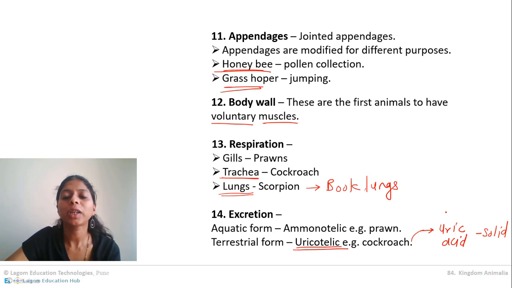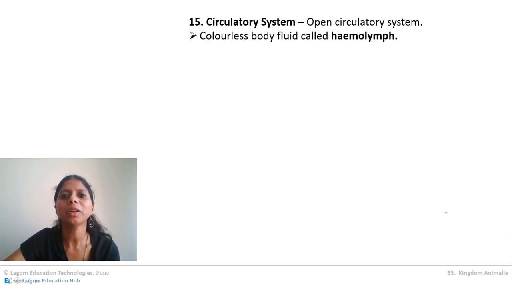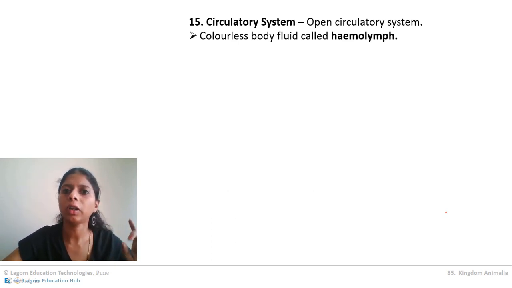So many, 14 points we have studied. So let us go to the 15th. Now the circulatory system. Remember, along with jointed legs, all the arthropods have one more common characteristic: they always have an open circulatory system. All arthropods are provided with an open circulatory system, and they have blood called hemolymph.